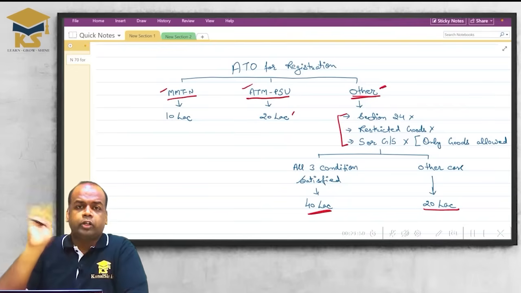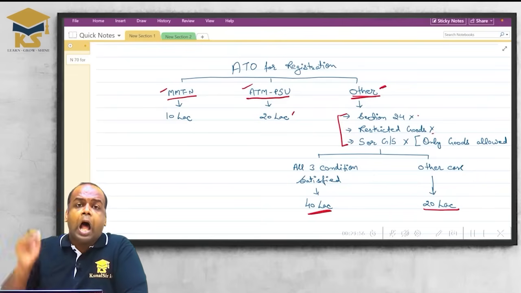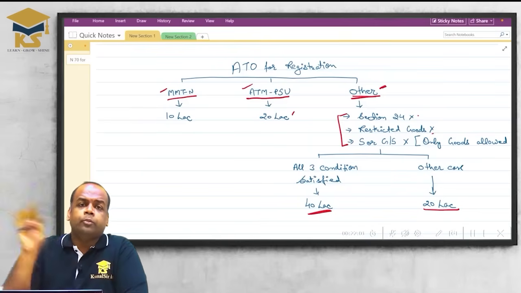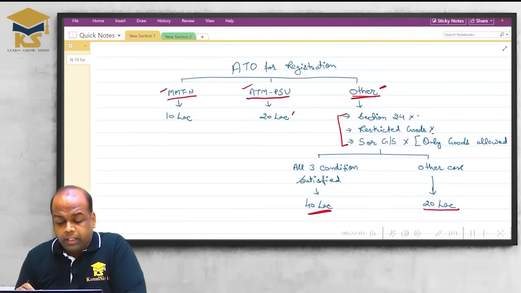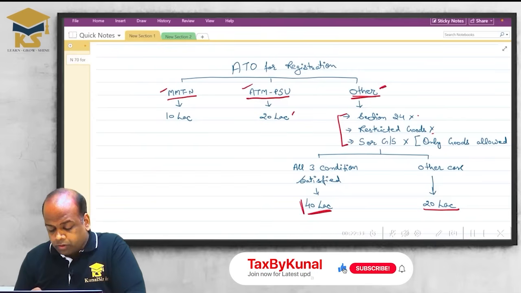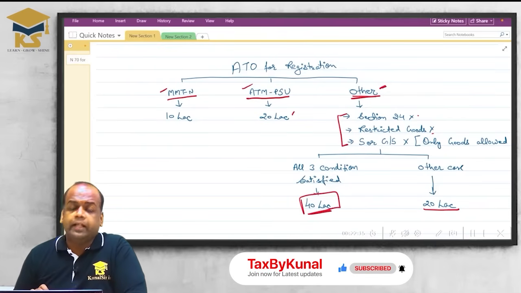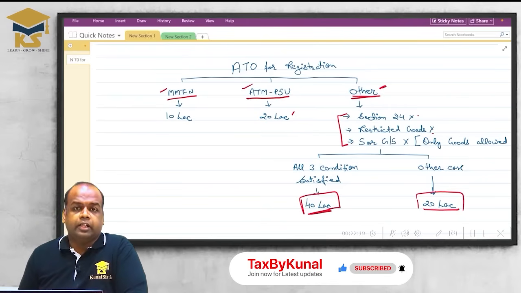Okay, no sir, I am not required to get registered under section 24. Are you dealing in restricted goods? No, I am not dealing in restricted goods. Are you providing services or goods and services both? No sir, I am not providing services, I am not providing goods and services both. I am providing exclusively goods only. So it means all 3 conditions are satisfied. Then what is the turnover limit? You have a turnover limit of 40 lakh. In all other cases, your turnover limit is 20 lakh.